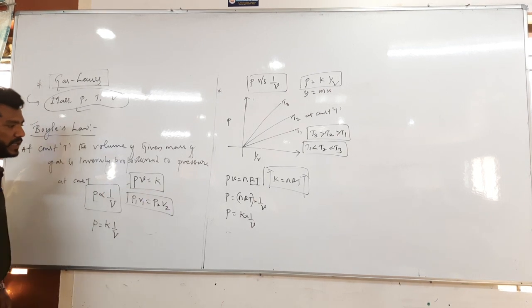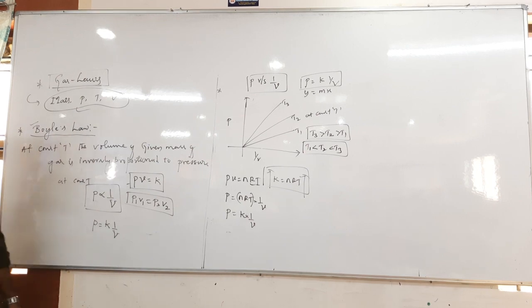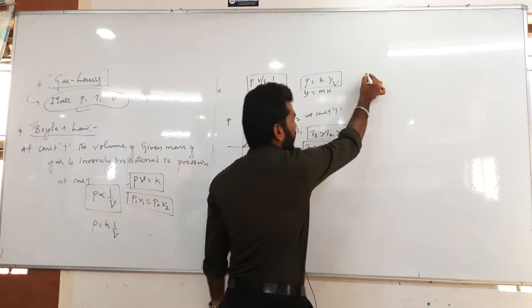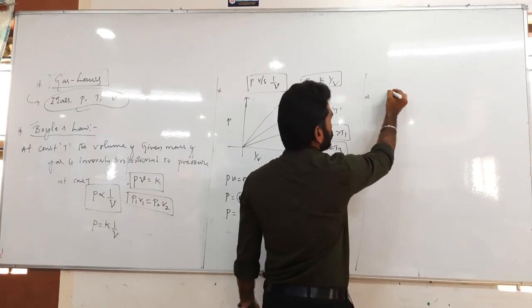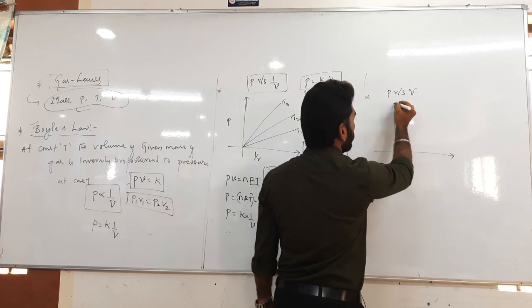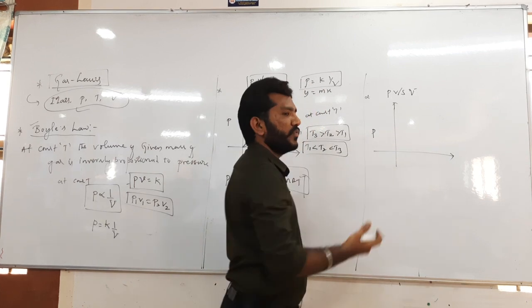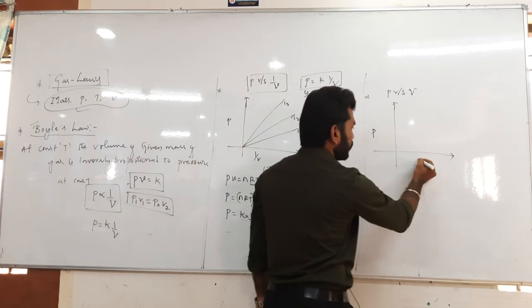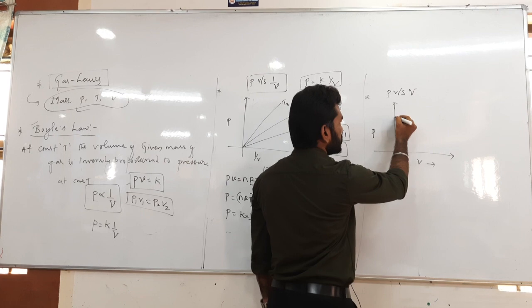Now take the equation P equals K by V. If I plot a graph of pressure versus volume, then as pressure increases, volume decreases. Of course, just think of it.